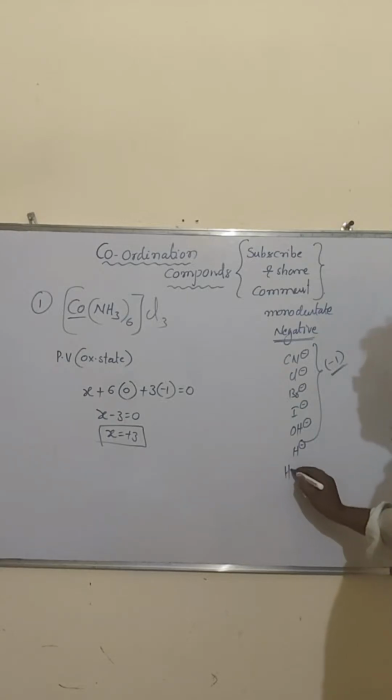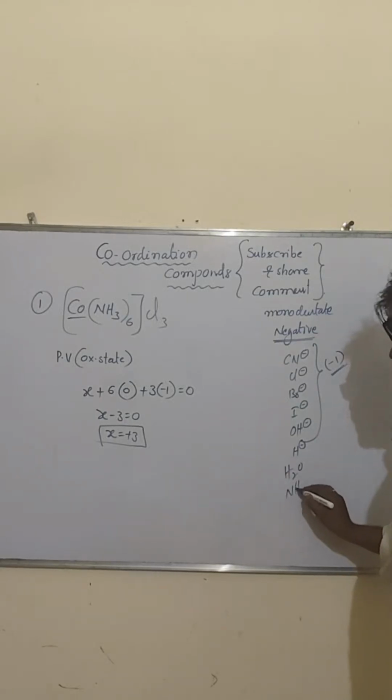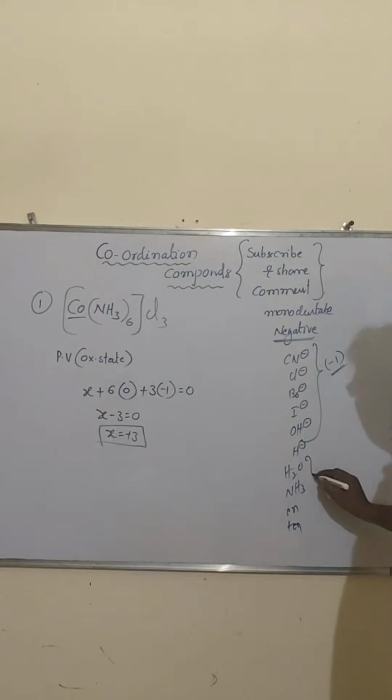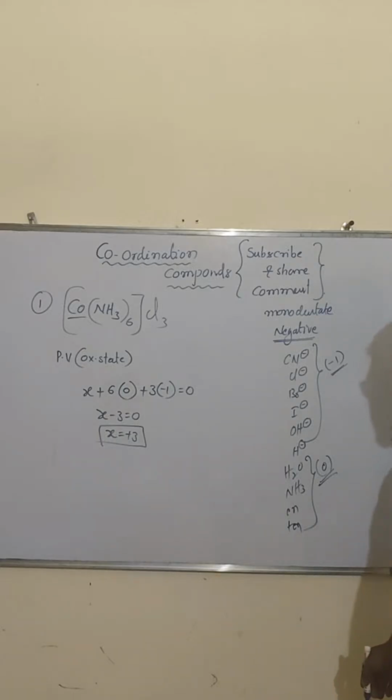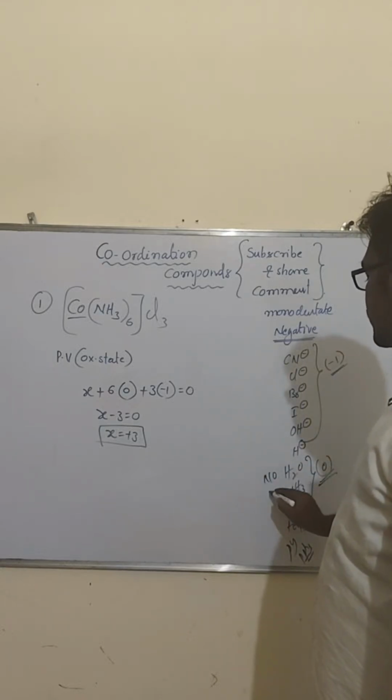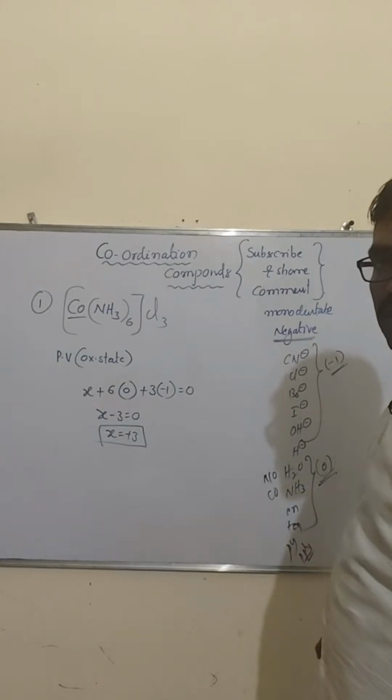In case neutral ligands are there, like H2O, ammonia, ethylene diamine (EN), then methylene triamine (TEN), these are taken as 0. The oxidation state of neutral ligands is 0. Even pyridine (PY), triphenyl phosphine (PPh3), all these are 0; take 0 for neutral ligands. Then one more neutral ligand is NO, and CO carbonyl is a neutral ligand; take all of these as 0.